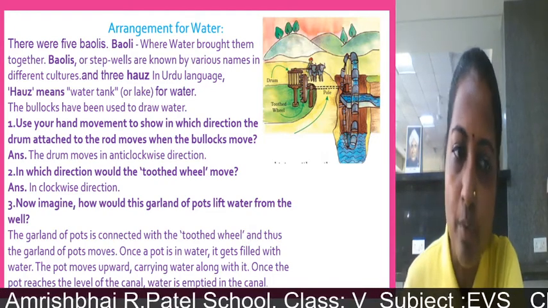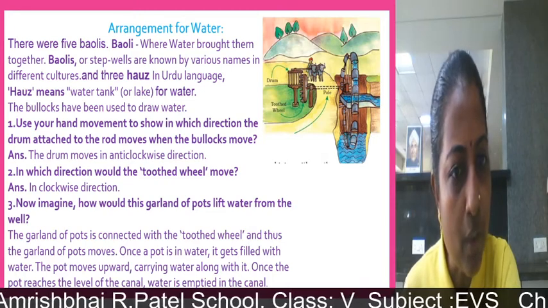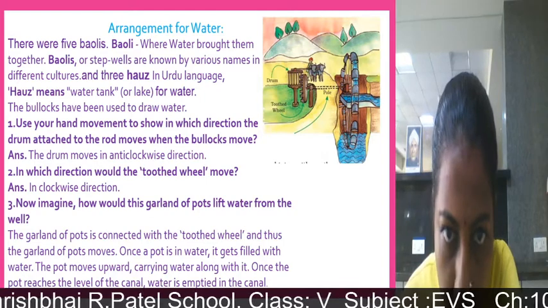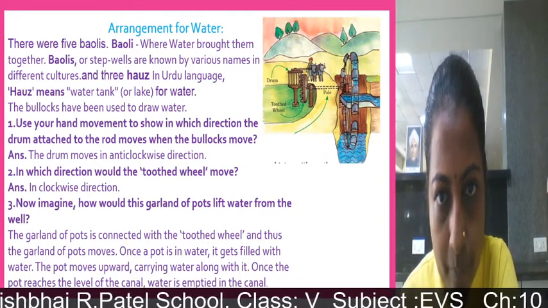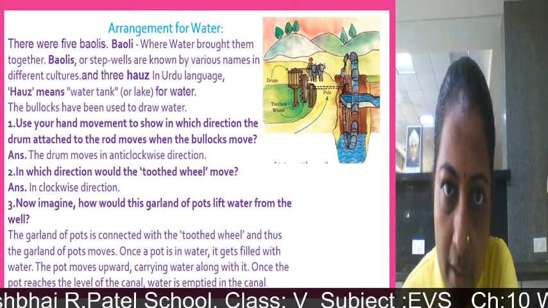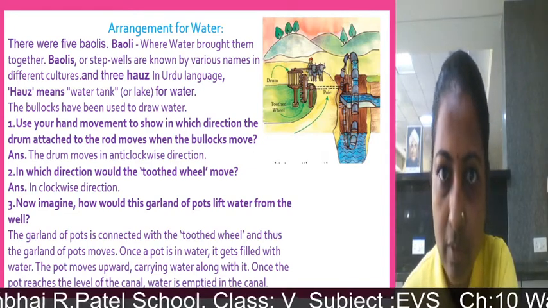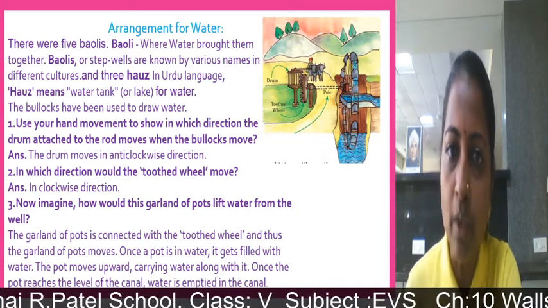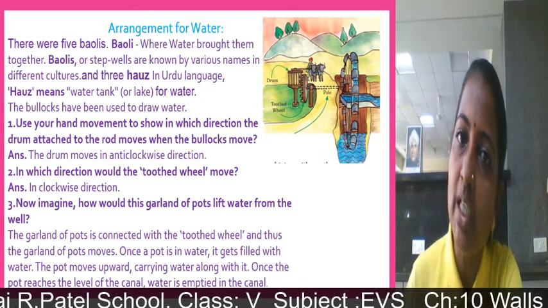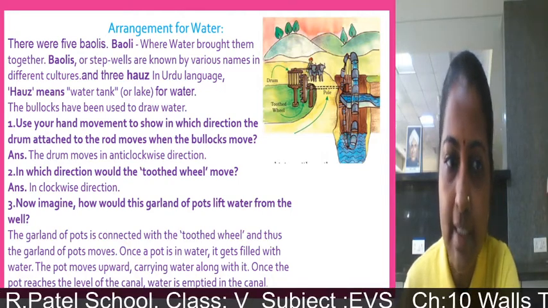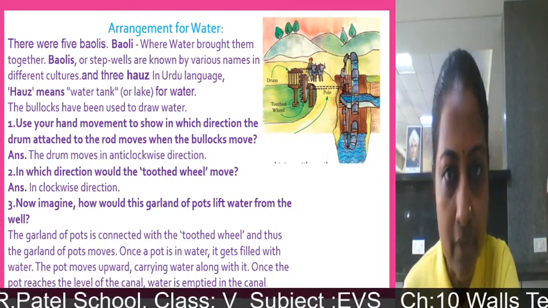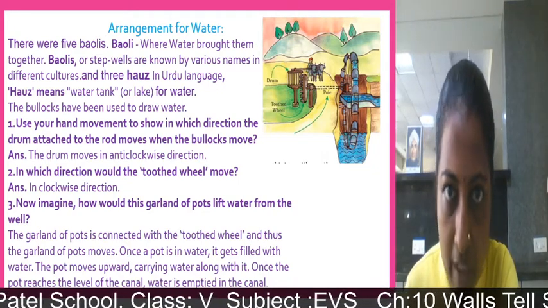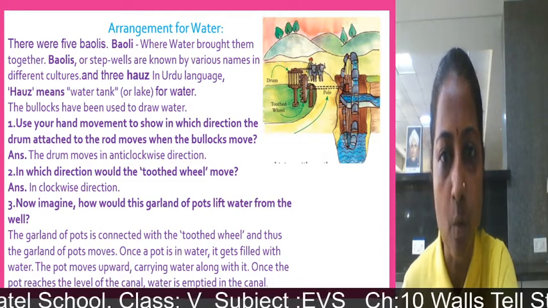So the garland of pots moves. Once the pot is in water, it gets filled with water. As it goes inside the water, here you can see the pot is filling with water. And as it moves, it comes upward and the water falls down in this tank. In this manner it is working. As it moves down in water, again it moves in forward direction and water falls down on this tank. The pot moves upward, carrying water along with it.